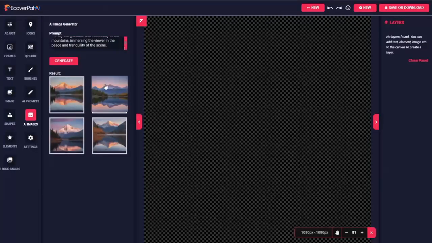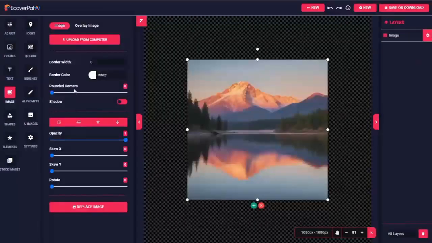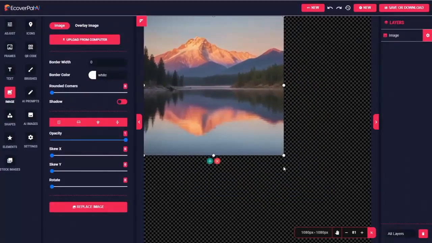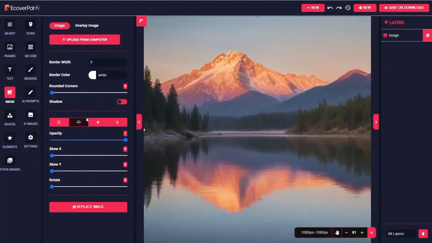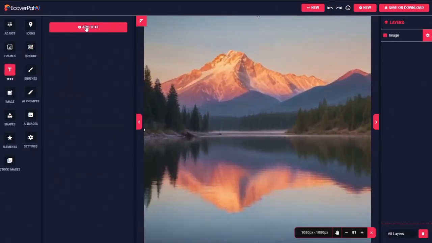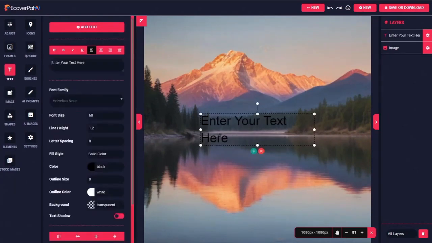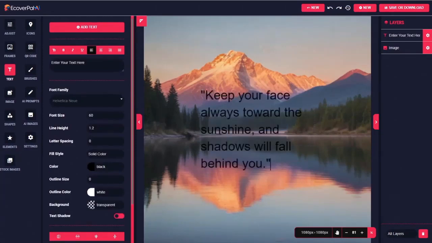And as you can see, all 4 of these turned out really nicely. I could click any of these and then stretch it to fill our canvas. I did a quick Google search for some motivational quotes. You know, motivational quotes are free to use. You can't really copyright a simple quote. So I'm going to click the text tool, add text, and here's one of the first quotes that Google came up with. It's from Walt Whitman. Keep your face always toward the sunshine and the shadows will fall behind you. That actually fits well with this picture of the sun hitting that face of the mountain.